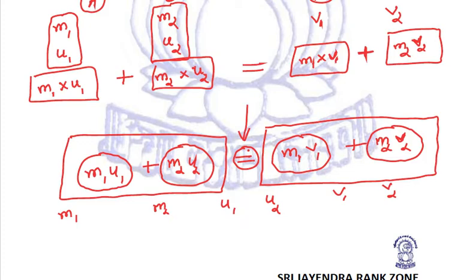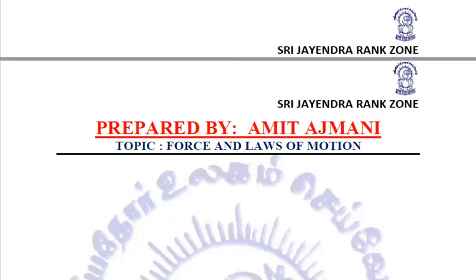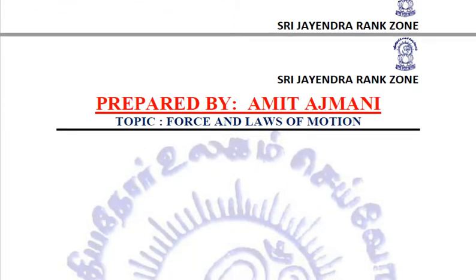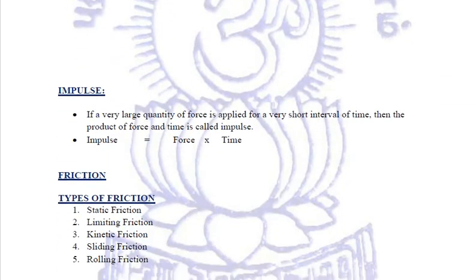So all these are examples and applications of law of conservation of momentum. Right? This is quite important. Law of conservation of momentum. You need to relate, you need to learn, you need to understand it properly and thoroughly. Right? So this is about law of conservation of momentum.